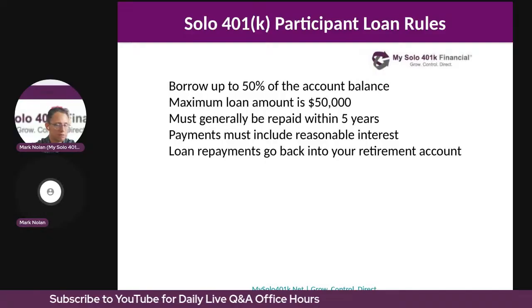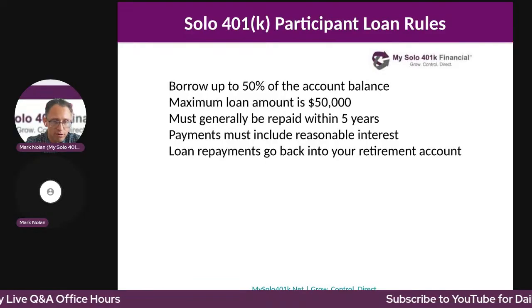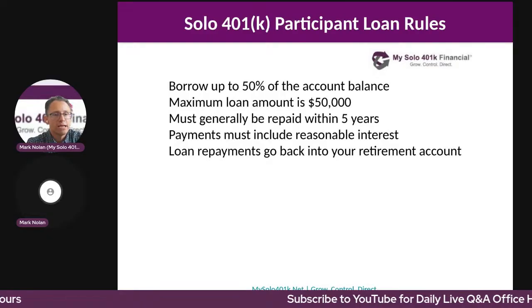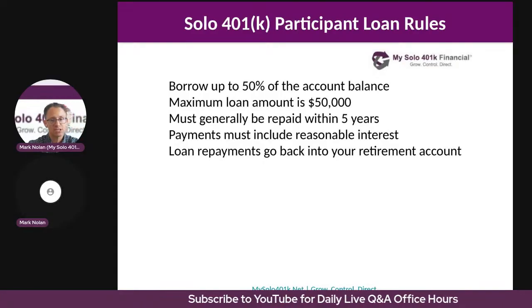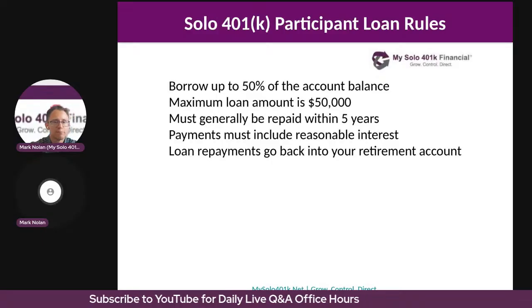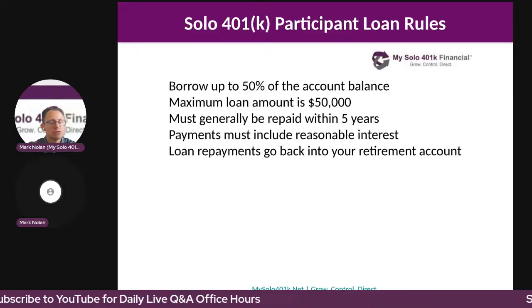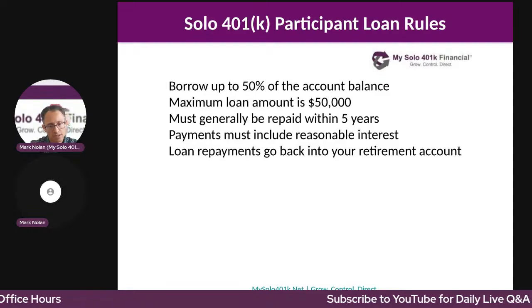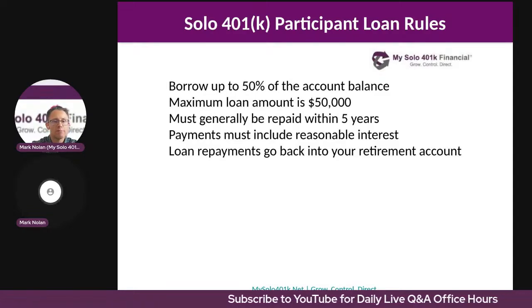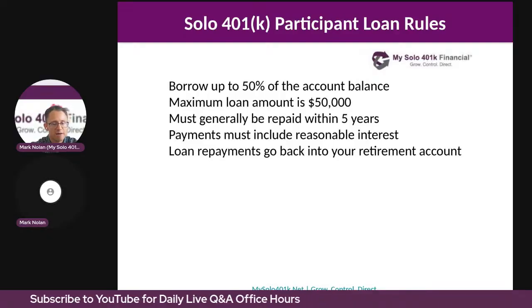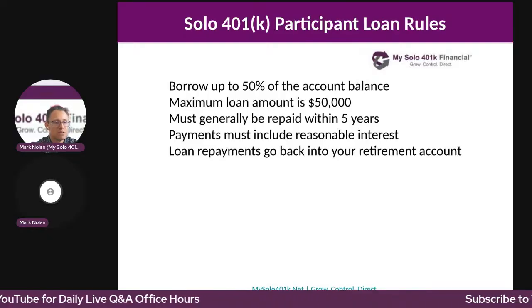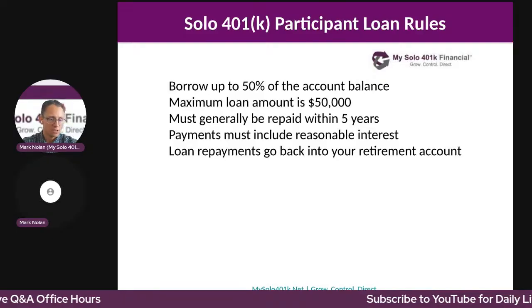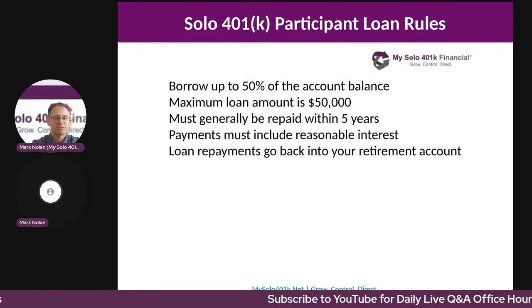So under this example, let's say that Sally transferred $120,000 from her self-directed traditional IRA to the solo 401k plan because she's self-employed. She doesn't employ any non-owner full-time W-2 employees in her business or any other business that she owns. So she's eligible to open a solo 401k plan. So Sally can borrow 50% of $120,000 up to the maximum of $50,000. So her maximum loan is going to be $50,000.